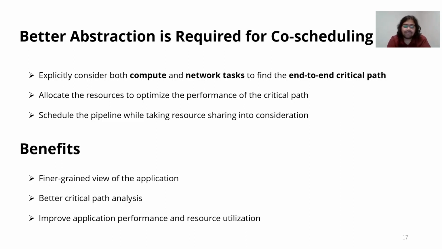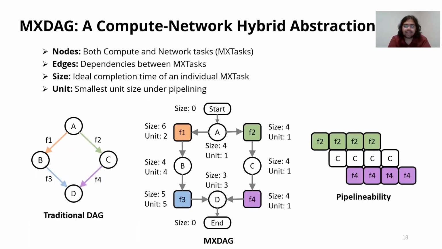So the important benefits would be we would have a finer-grained view of the application. We would have better critical path analysis, and these two will eventually improve the application performance and the resource utilization. So in the next slide, we show our proposed hybrid compute-network abstraction called MXDAG. So MXDAG considers compute and network tasks both as explicit nodes, which we call mixed tasks, and the edges represent the dependencies between these mixed tasks or nodes.